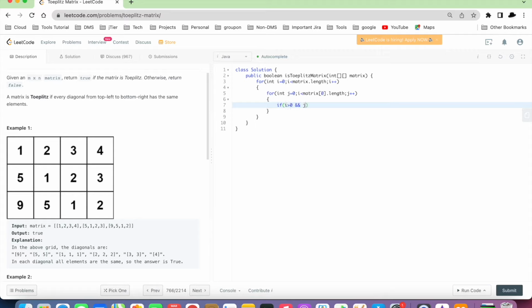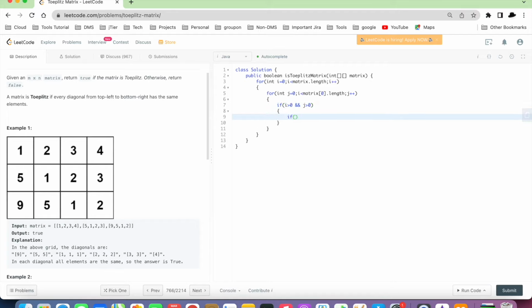So if i and j are greater than 0, then only we can compare with their previous diagonal number. If we are checking for this number, then we have to check it with this number. But for this number we can't check anything because we don't have the previous diagonal value. So if i is greater than 0 and j is greater than 0,